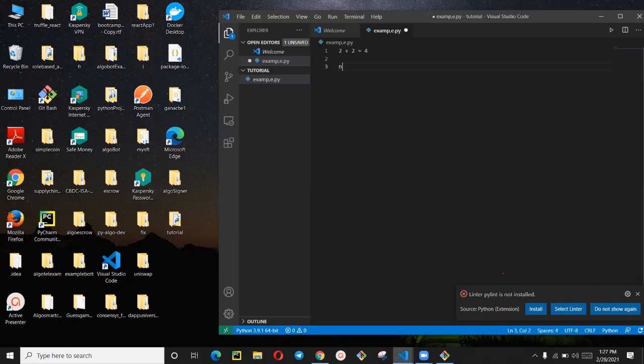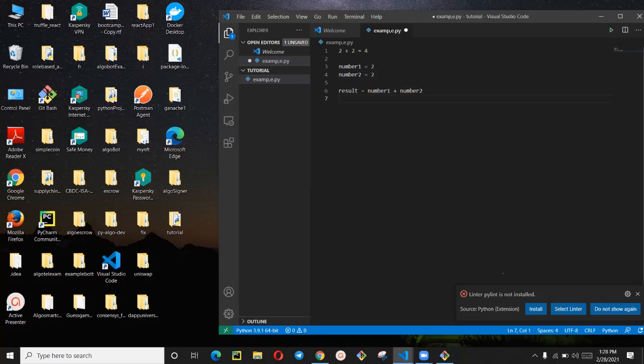So now in Python, we can say, let's say number one is equal to 2. Then number 2 is equal to 2. So now the result will be number one plus number 2.